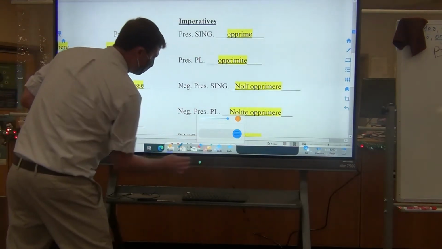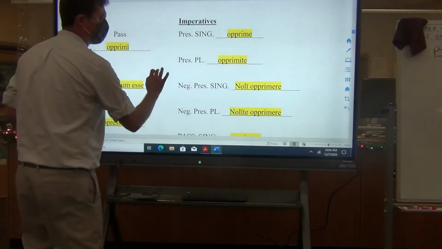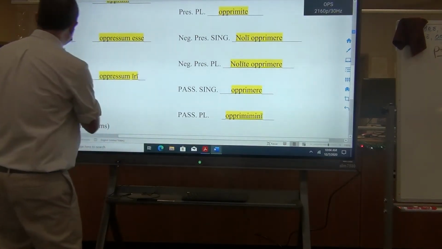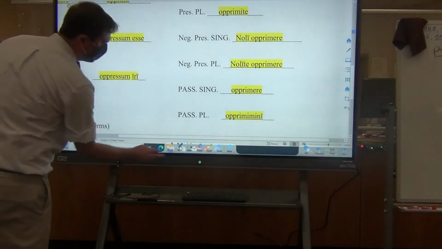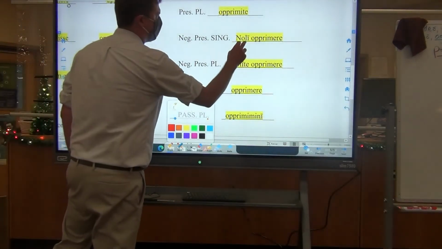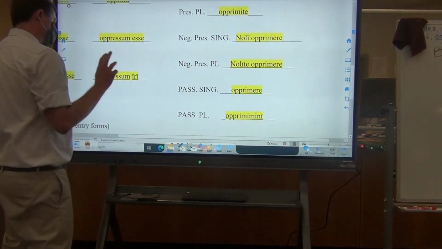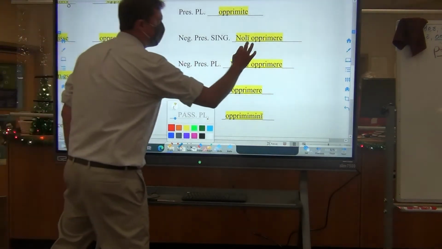Goofed up again. Let me go back. Hopefully this will work. Oh, there you go. Remember that you're going to employ the two words noli and nolite. So noli, as you can see it right here, is for the singular. And the form of the verb that you pair with the noli nolite is the infinitive.